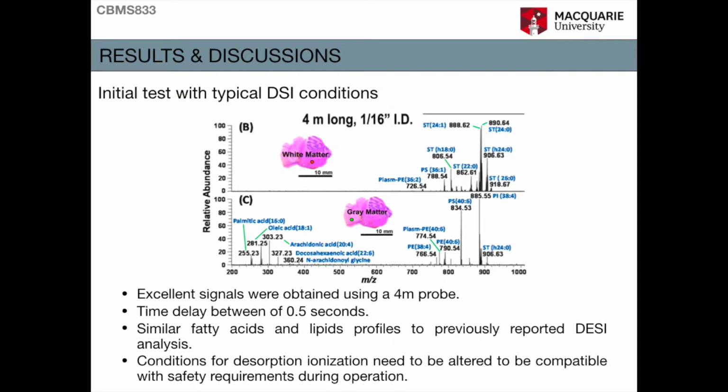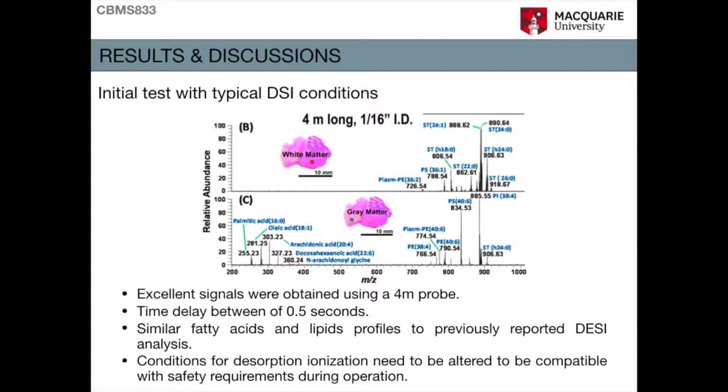Probes of different lengths were made and tested for analyzing rat brain tissue sections. Excellent signals were obtained from lipids and fatty acids with a probe length of 4 meters, which is sufficiently long for an endoscopic probe. The time delay between pushing the sampling probe against the tissue section surface and obtaining the signal was about 0.5 seconds. The mass spectra of white and gray matter are shown in figures 1b and c.